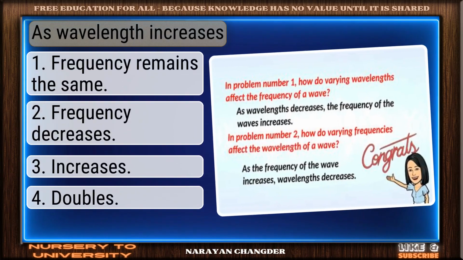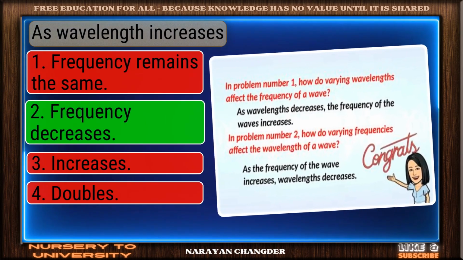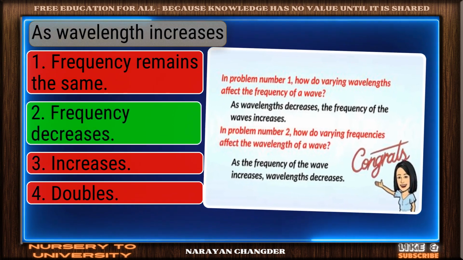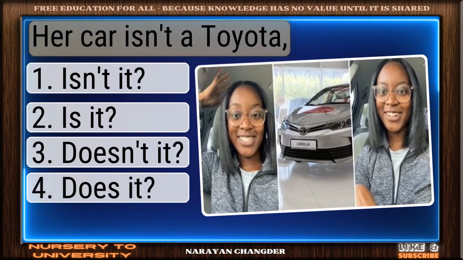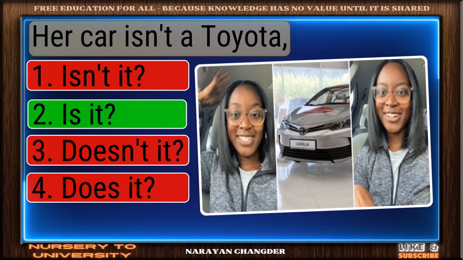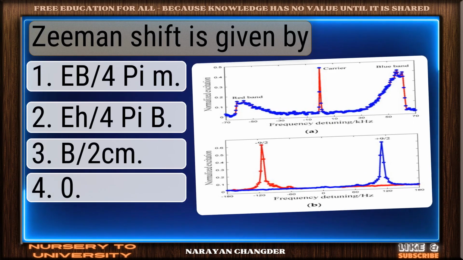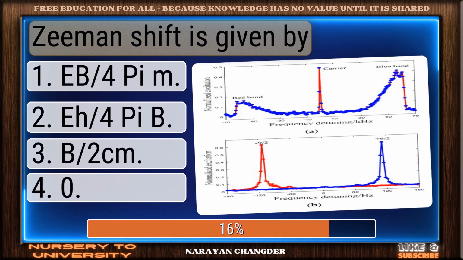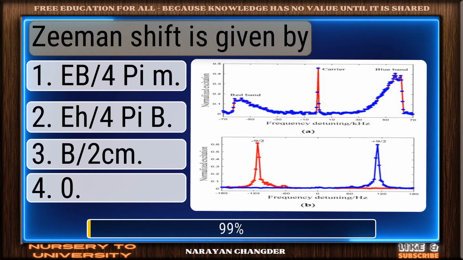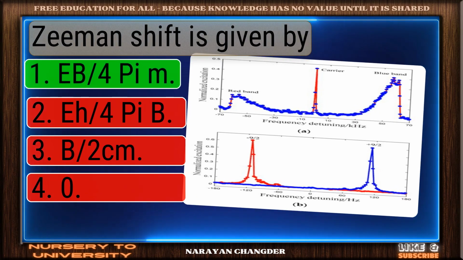As wavelength increases. Well picked. Frequency decreases is the correct answer. Her car isn't a Toyota. Great thinking. Is it? Is the right choice. Zeeman shift is given by. Well reasoned. A bubble 4 pi m is the correct choice.